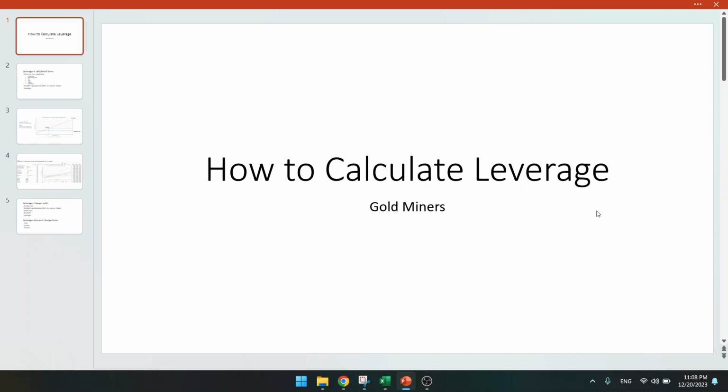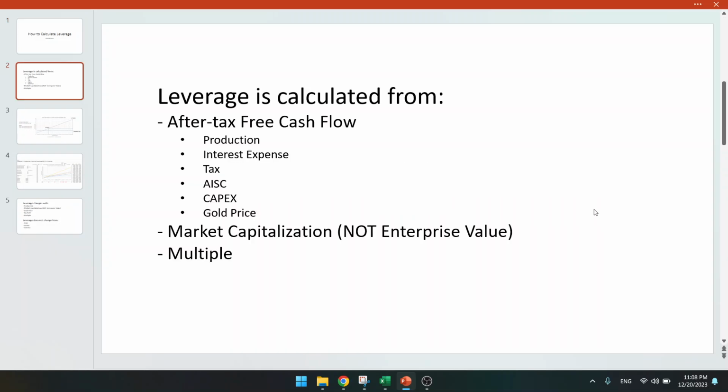So let's start with this. Leverage in the gold mining space is calculated from after-tax free cash flow. That's the first thing. You can also use net earnings, of course, but I like to use the free cash flow because that also involves the capex.